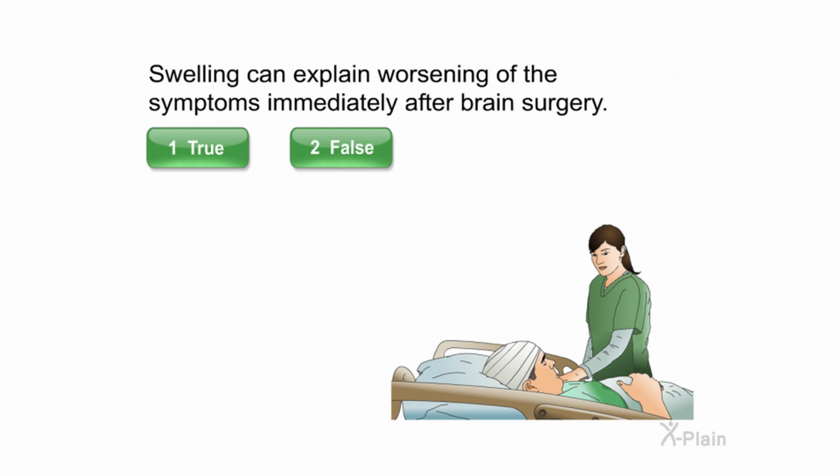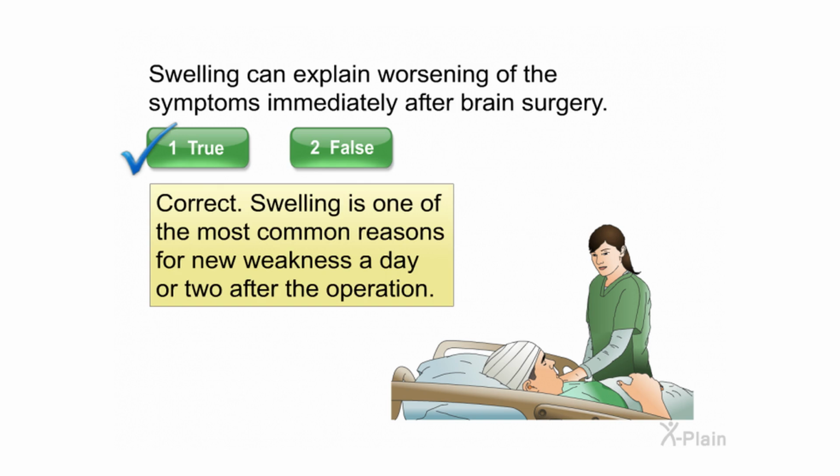Swelling can explain worsening of the symptoms immediately after brain surgery. Select true or false. Correct. Swelling is one of the most common reasons for new weakness a day or two after the operation.